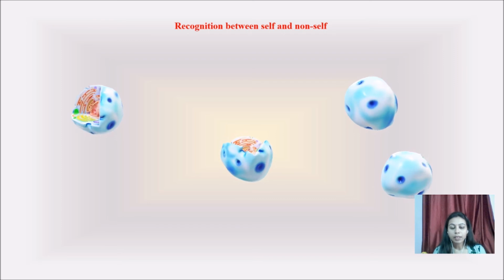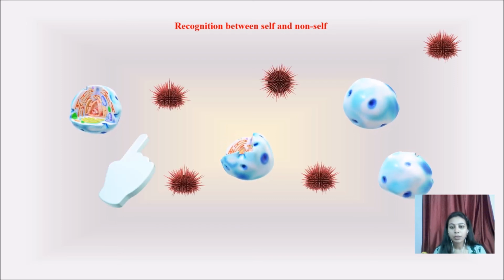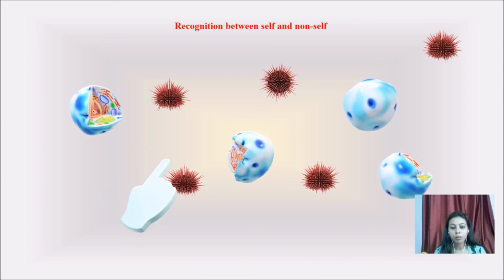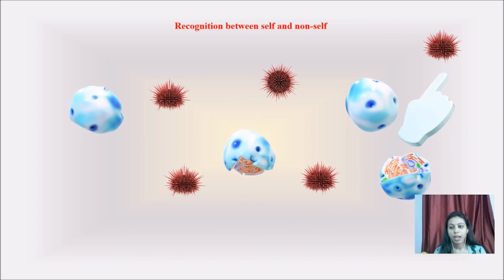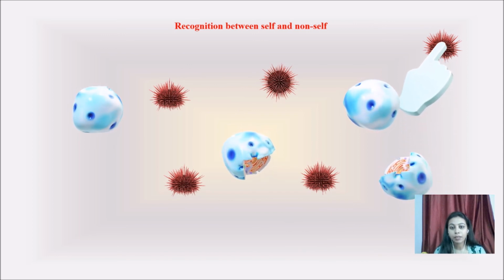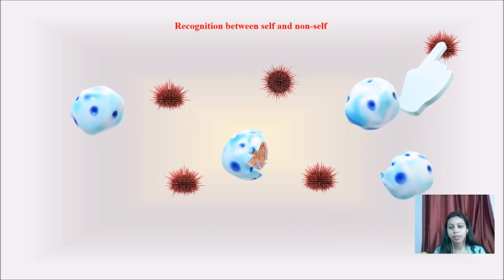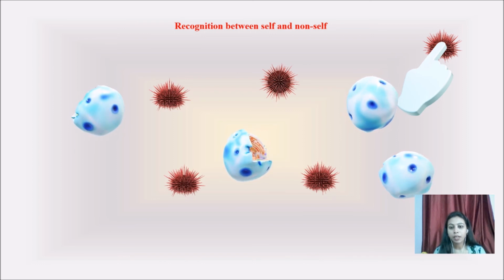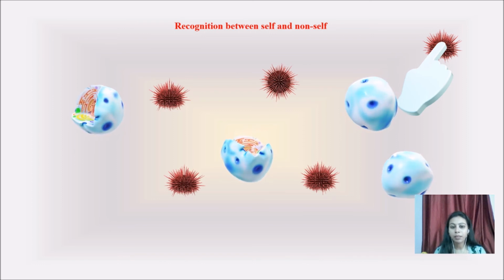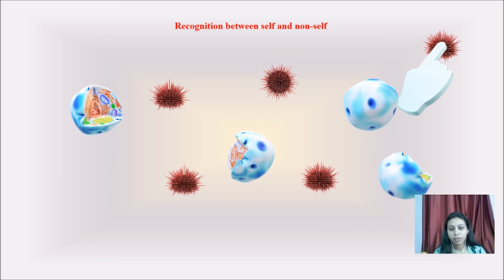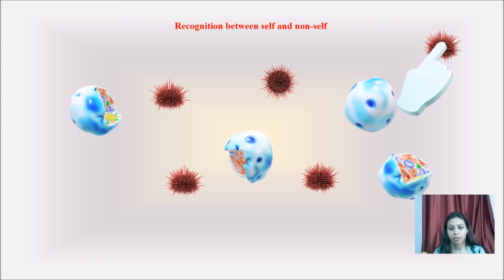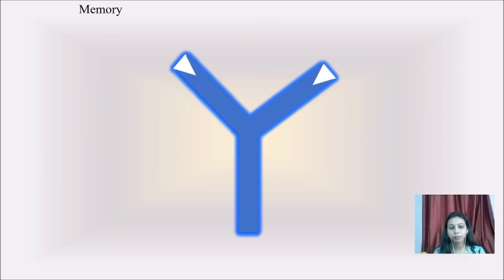To avoid that, the specific nature of antibodies or adaptive immunity recognizes only those foreign particles or antigens which enter inside our body. After recognition, it recruits different types of cells which produce effector mechanisms, and they will either kill these foreign particles or inhibit their functioning. Some of this section I have already discussed in the introduction of the immune system.